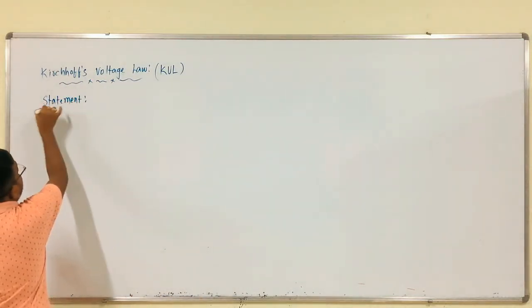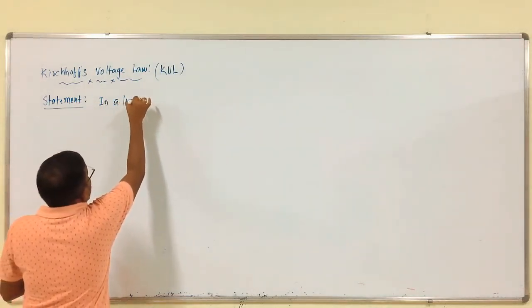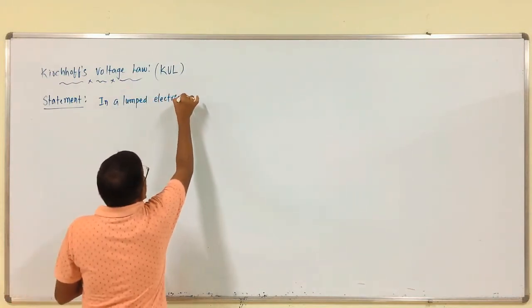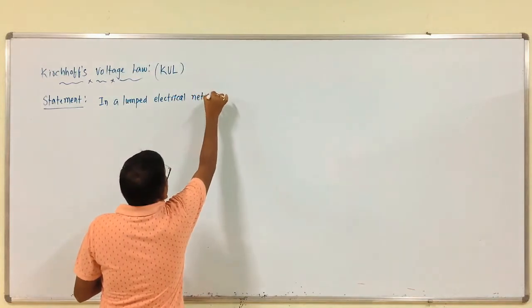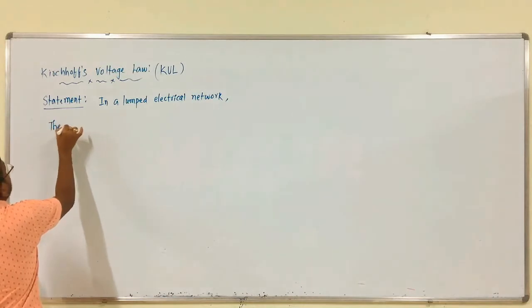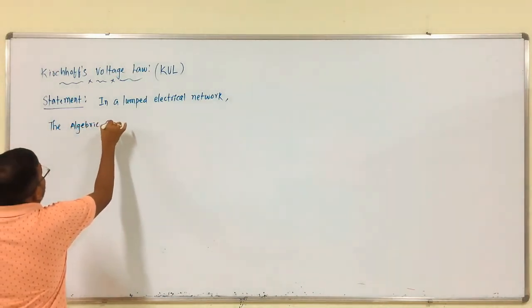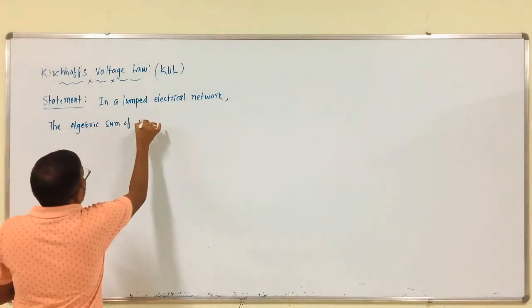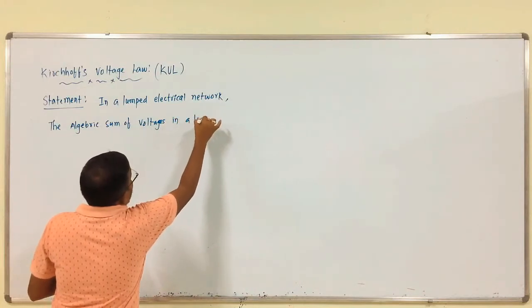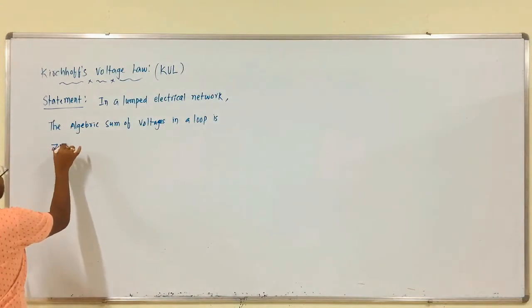What is the statement? In a lumped electrical network or lumped electrical circuit, the algebraic sum of voltages in a loop is 0.